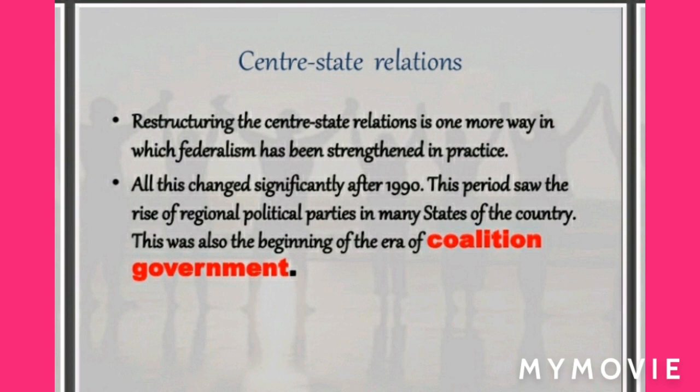All this changed significantly after 1990. This period saw the rise of regional political parties in many states of the country. This was also the beginning of the era of coalition government at the center. Since no single party got a clear majority in Lok Sabha, the major national parties had to enter into an alliance with many parties, including several regional parties, to form a government at the center. This led to a new culture of power sharing and respect for autonomy of state governments.